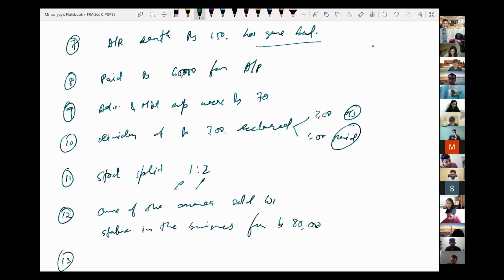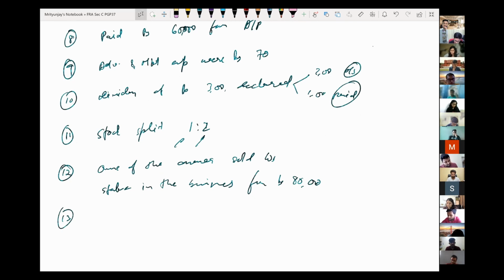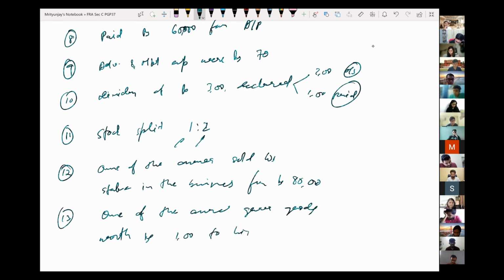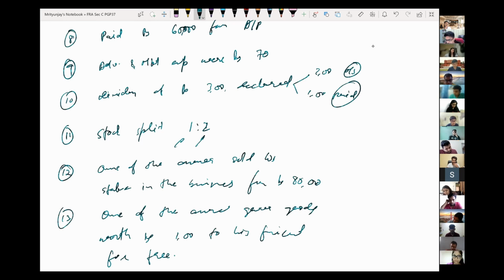Number 13, let's do one more. Let's say one of the owners gave goods worth rupees, let's say 1 lakh, to his friend for free. Okay, he just gave it like that. That's it. I think 13 would be good enough. Let us try to create the income statement and balance sheet.